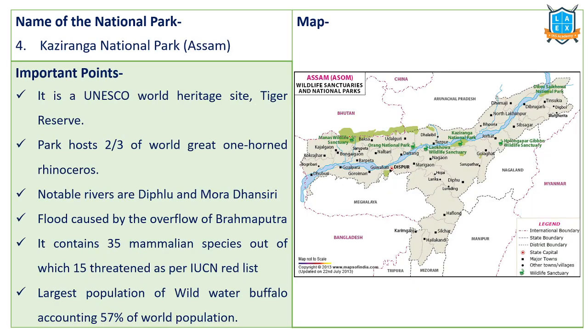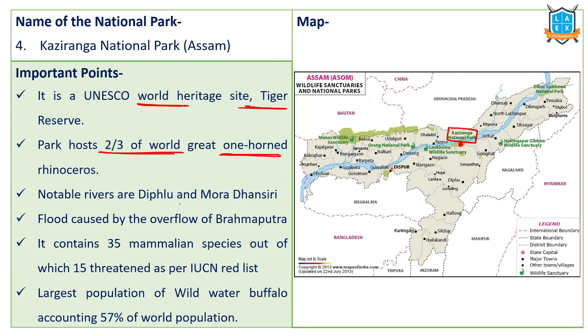Next important national park, a very famous one, Kaziranga National Park, which is located on the left side of our Brahmaputra River. Kaziranga National Park. It is UNESCO's World Heritage Site. It's a tiger reserve. It's a national park. This particular national park hosts 2/3 of the world's one-horned rhino. It hosts 2/3 of the world's great one-horned rhino.